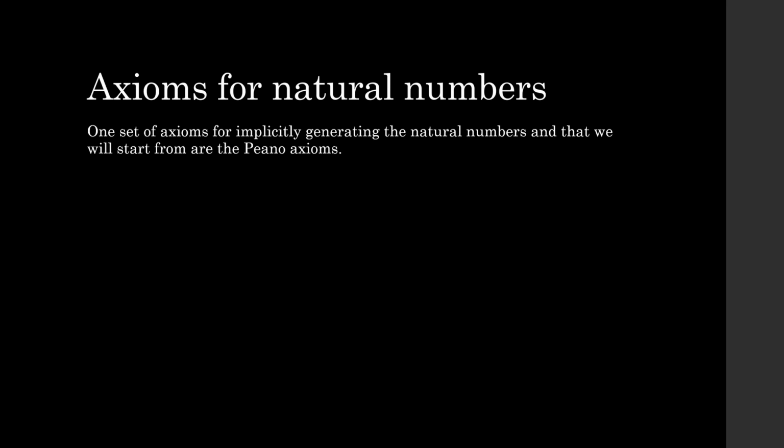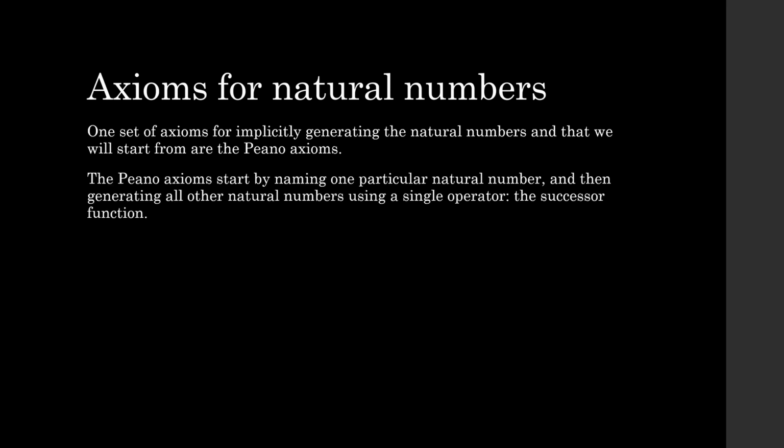And so to do that, we're going to start from the Peano axioms. I don't know if I pronounced that correctly. So the Peano axioms start by naming one particular natural number, and then we generate all the other natural numbers by using a single operator, which is called the successor function. We'll talk more about that here.